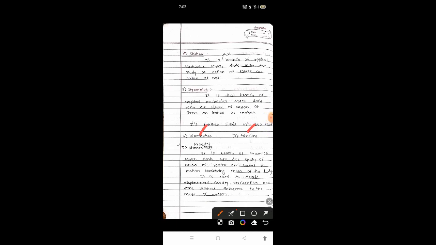So this is how I remember the definitions. I consider 'ma' as mass. In kinetics 'ma' is not there, so it requires mass, or considers mass, and in kinematics 'ma' is there, so it does not require mass. That is the simple way you can remember the definitions. Okay, thank you.